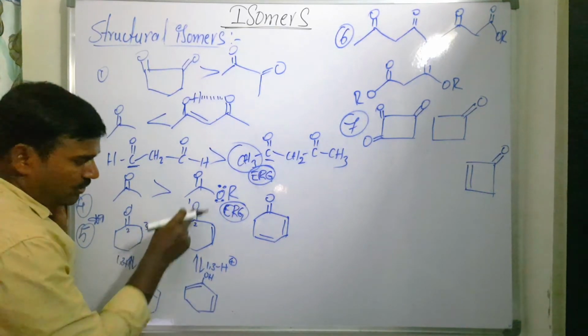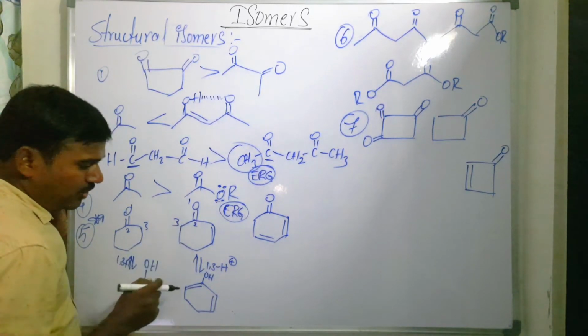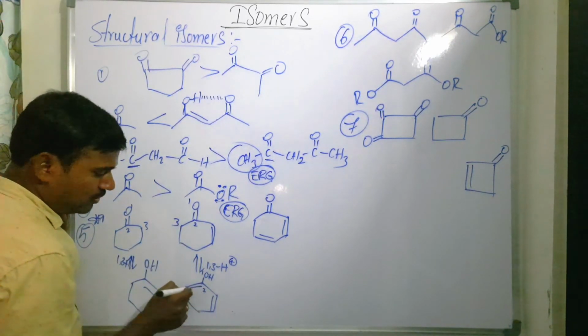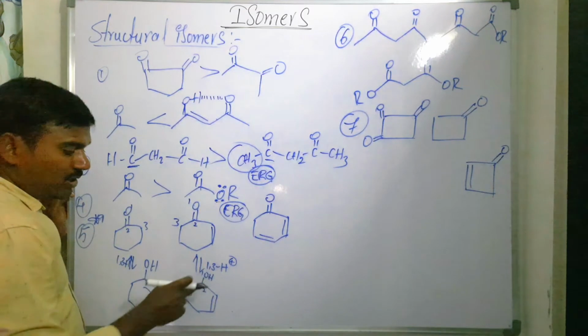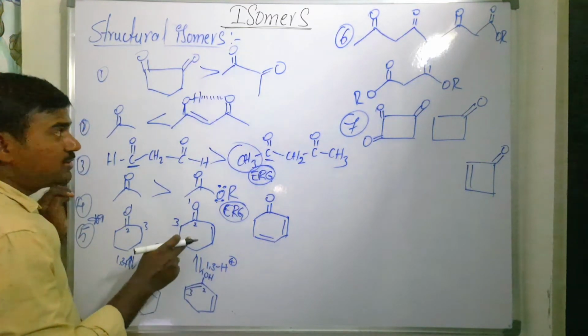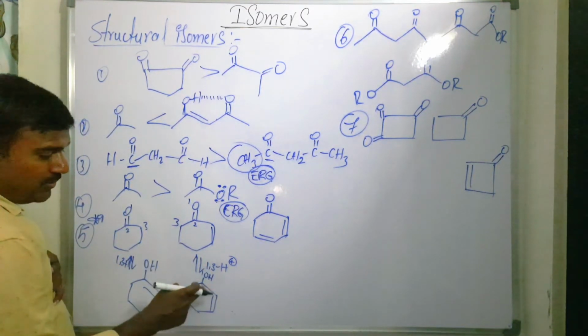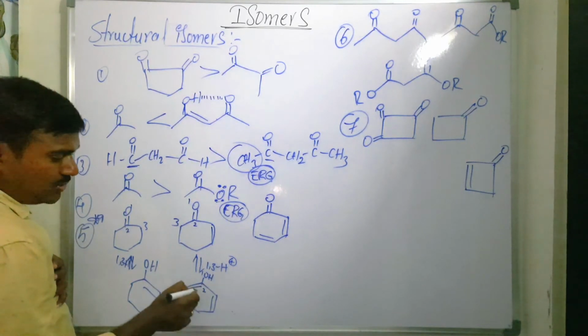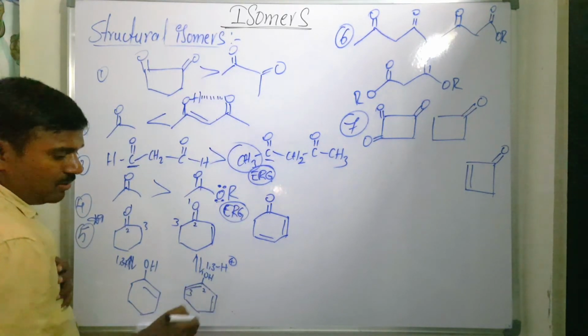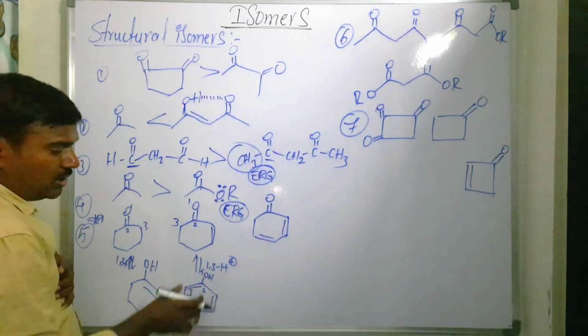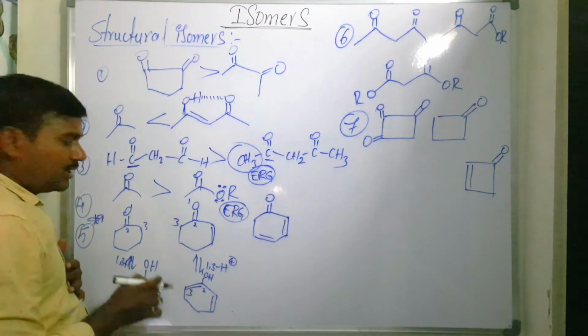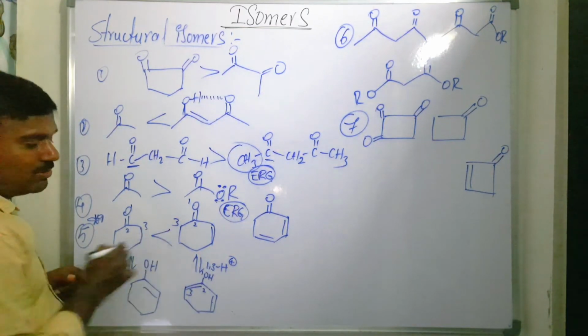In between 2 and 3 the double bond is formed, that is, the proton is shifting from here. Then what happens? It has resonance, it has conjugation: double bond, single bond, double bond. This enol is stabilized by the resonance. When compared to this one, this is more stable.